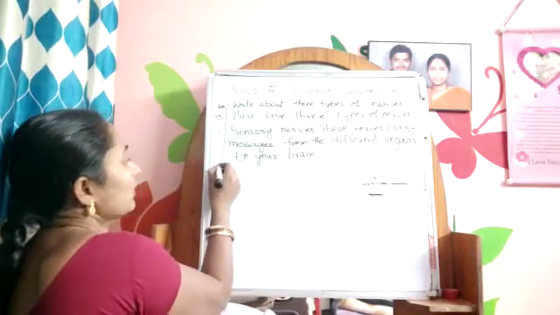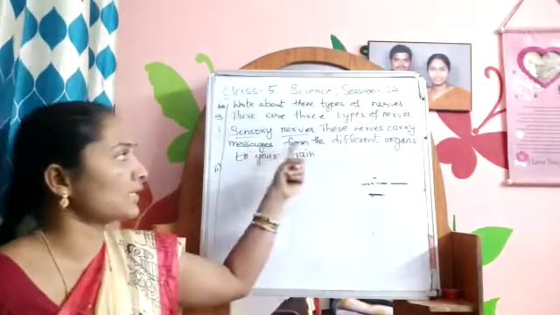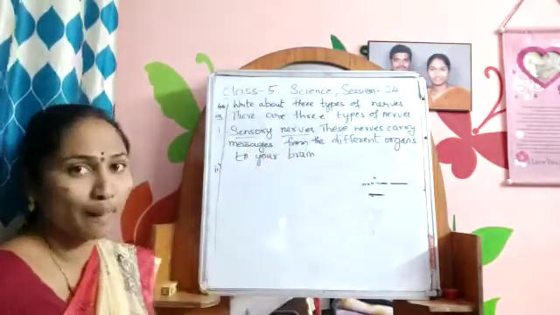This is about the sensory nerves. Once again I am reading. Sensory nerves: these nerves carry messages from the different organs to your brain.